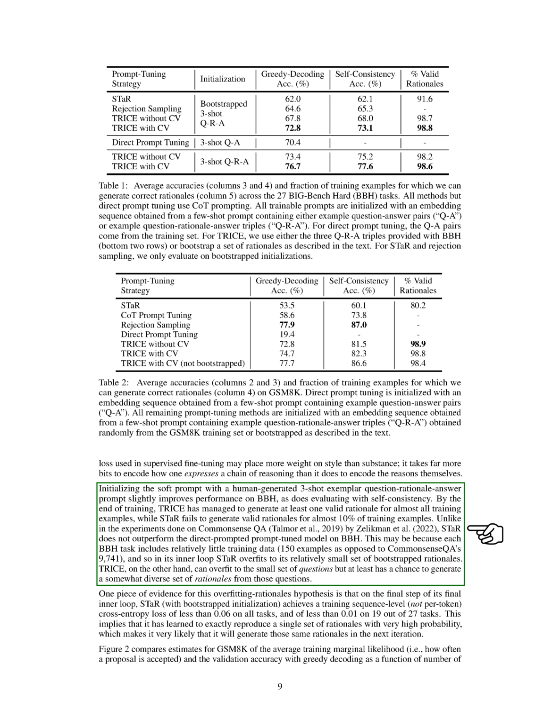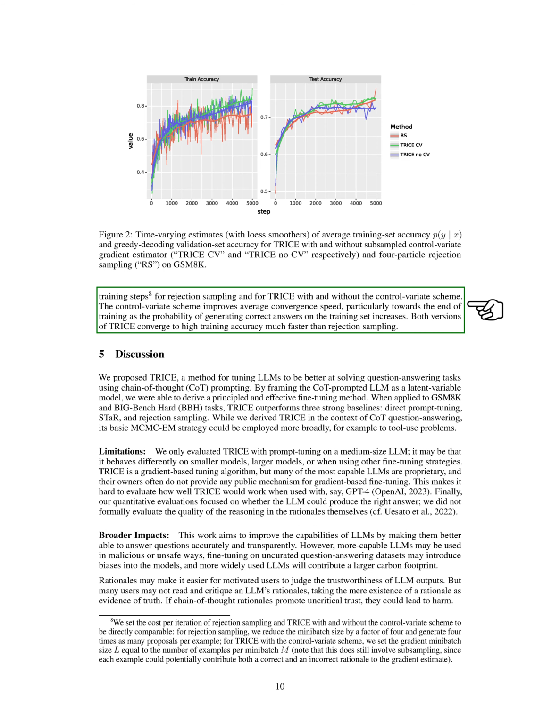This could be because each BBH task includes relatively little training data, and so STAR overfits to its relatively small set of bootstrapped rationales. TRICE, on the other hand, can overfit to the small set of questions but at least has a chance to generate a somewhat diverse set of rationales from those questions. In conclusion, our experiments showed that TRICE converges to high training accuracy much faster than rejection sampling, particularly towards the end of training as the probability of generating correct answers on the training set increases.